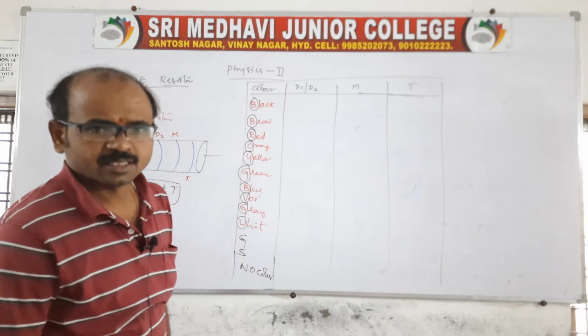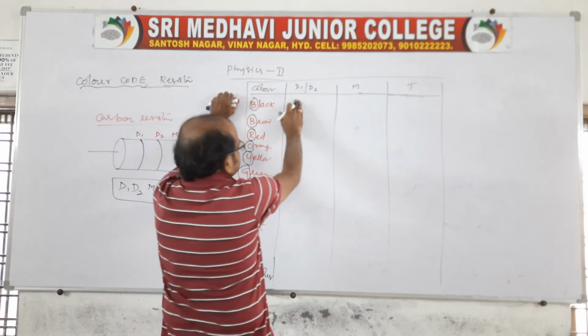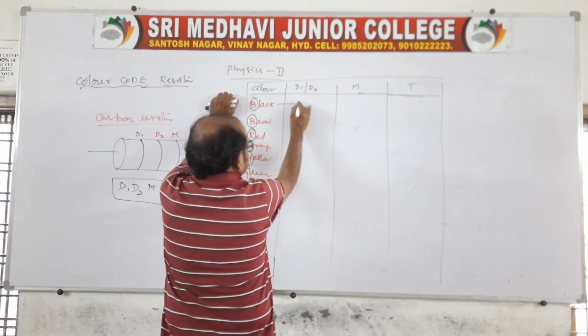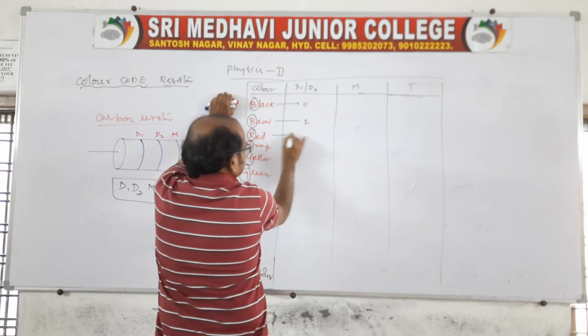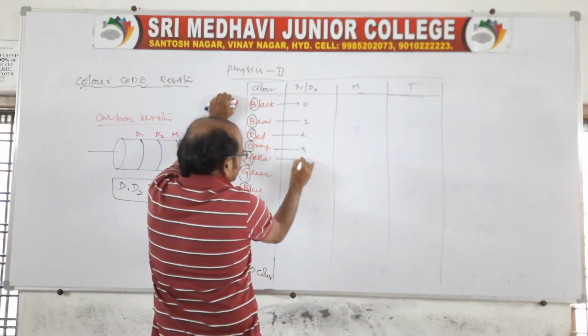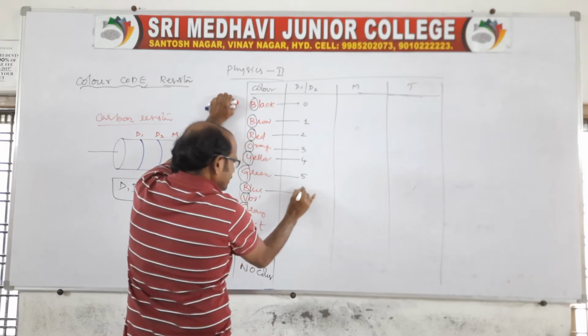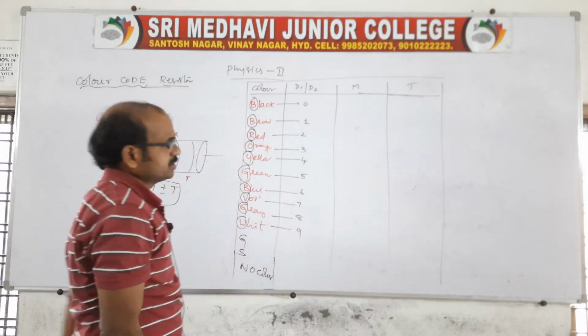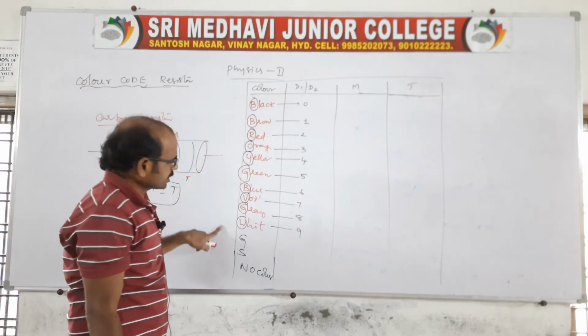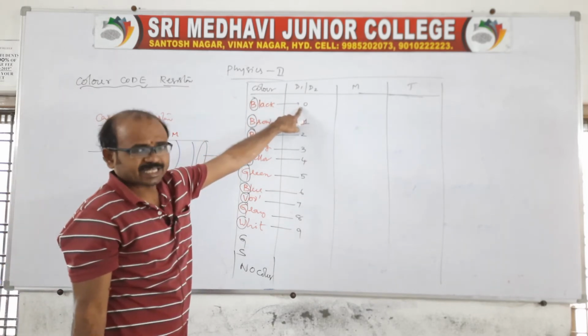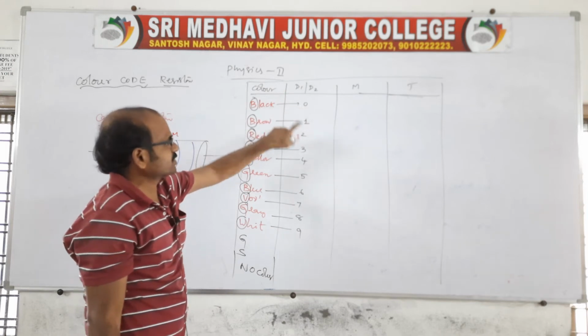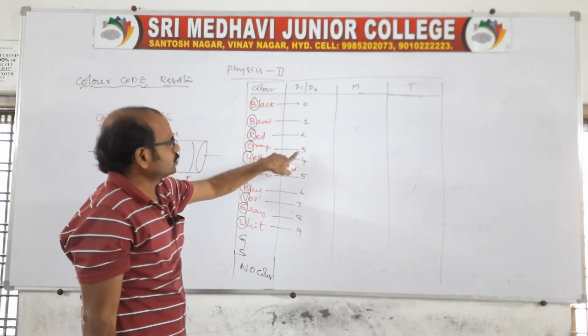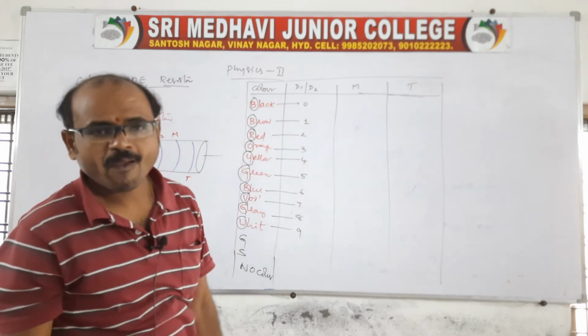We can say like this. So here, sir, what are the digits? Digit is nothing but first you start with a 0, 1, 2, 3, 4, 5, 6, 7, 8, 9. See, remember, there are 10 colors, but we start with 0, so that we get 0, 1, 2, 3 like that.